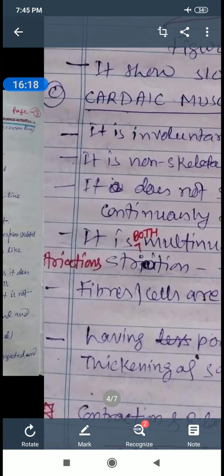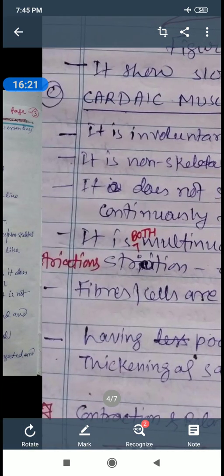And short, branched and having striation, dark band and light band alternatively. Fibers or cells, that is muscle cells, are intermediate. Intermediate means in between voluntary and involuntary, that is between striated muscle and non-striated muscle, having striation.